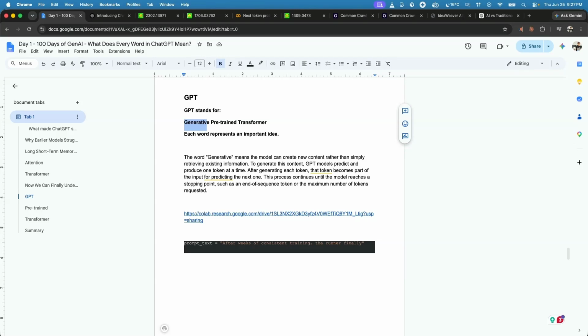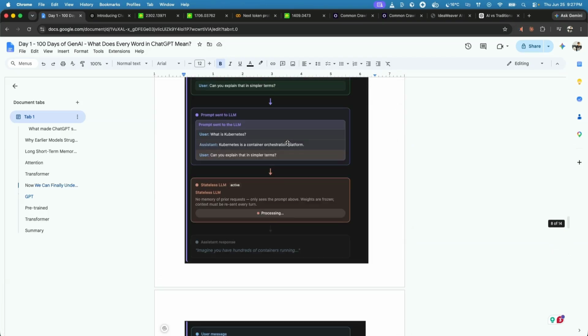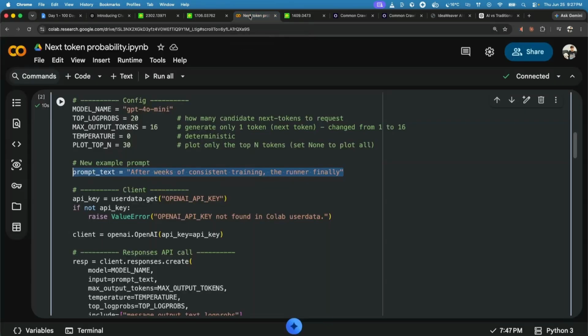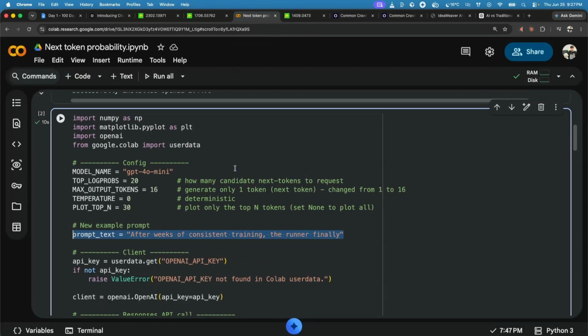The important point to understand is that when we pass the input or prompt to the LLM and it generates a response, it generates the output one word at a time. I can show you with the help of this code. At this point you don't need to understand the code.